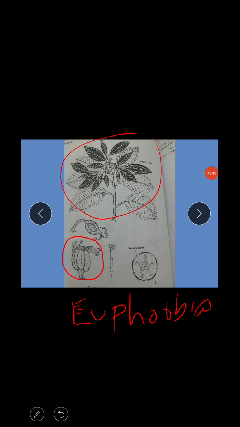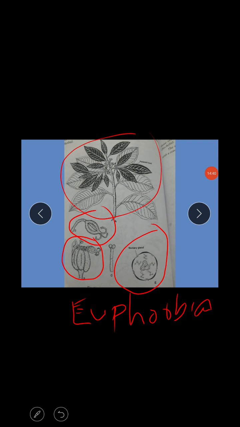Next, floral formula. I'll go with only Phyllanthus emblica, that is male flower. Write down yourself: bracteate, actinomorphic. Male flower, perianth 3 plus 3, androecium 3, gynoecium 0.